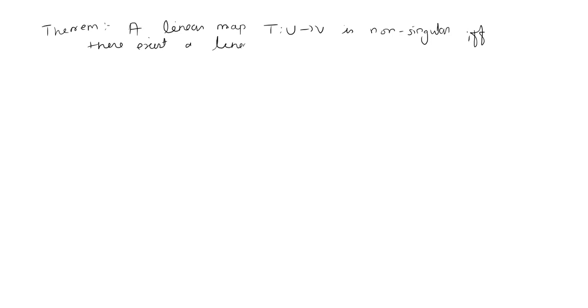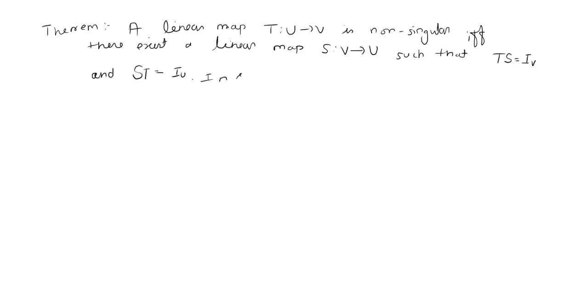A linear map T from U to V is non-singular if and only if there exists a linear map S from V to U such that TS is equal to I_V and ST is equal to I_U.